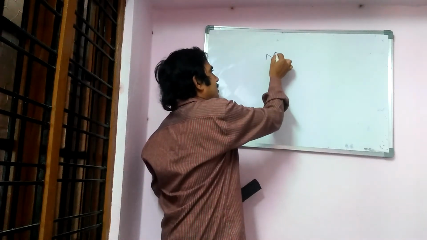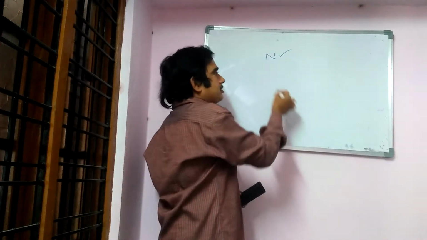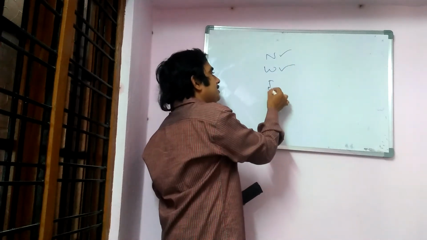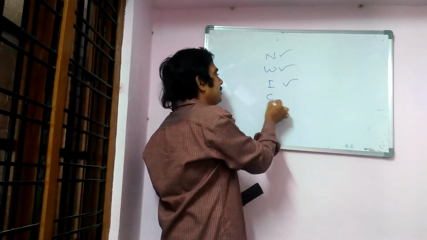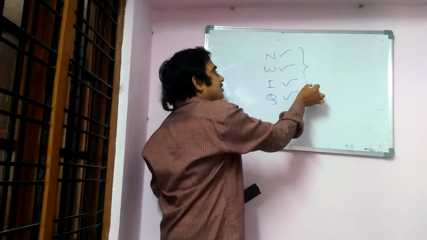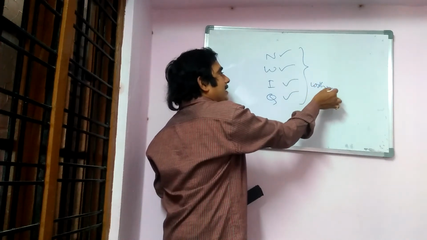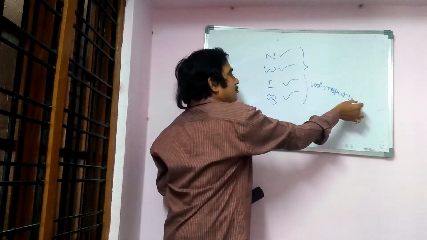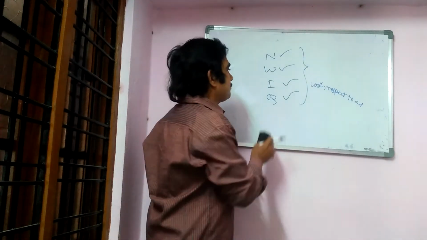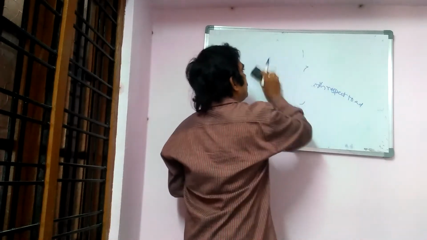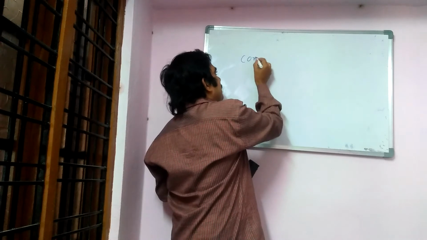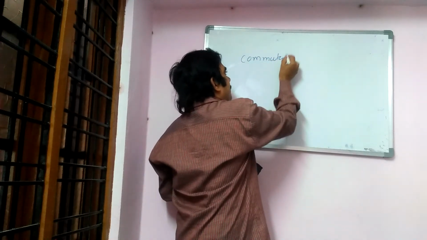So natural numbers, whole numbers, integers and rational numbers all satisfy the closure property with respect to addition. When you see the first pages of the textbook, these terms are there, so learn them clearly.